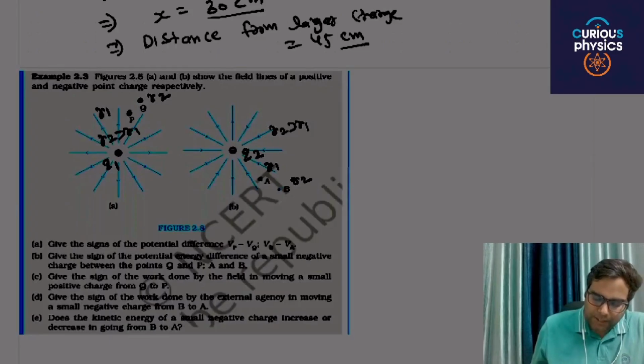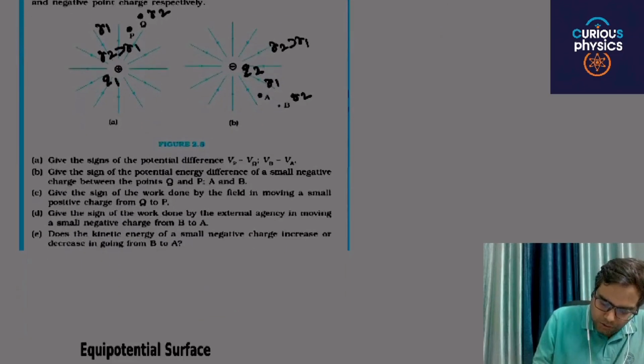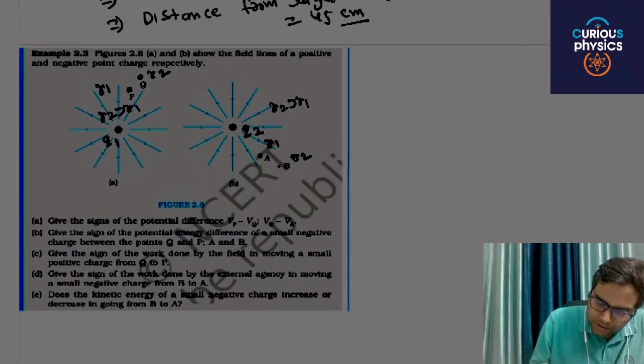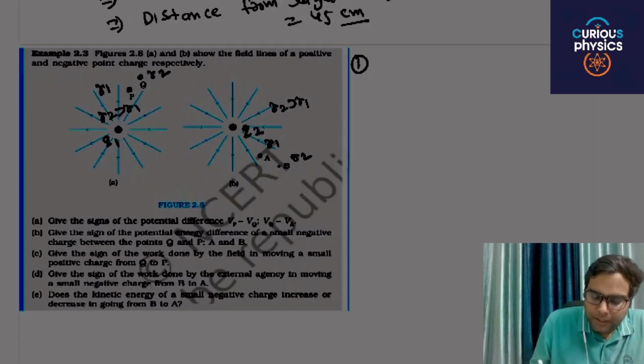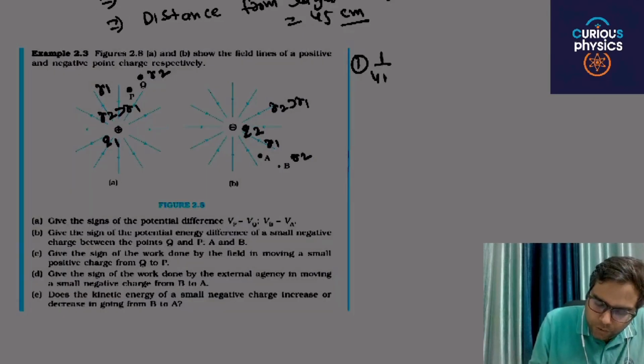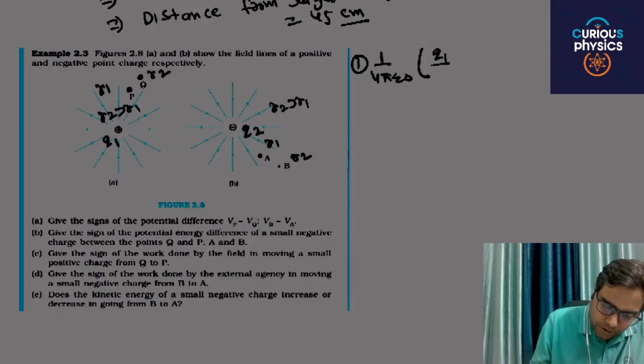First case, Vp minus Vq. Vp is 1 by 4 pi epsilon naught, if the charge is positive, Q1 by R1, and Vq is Q1 by R2.